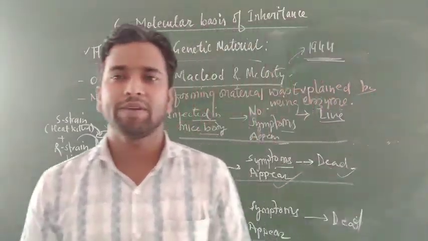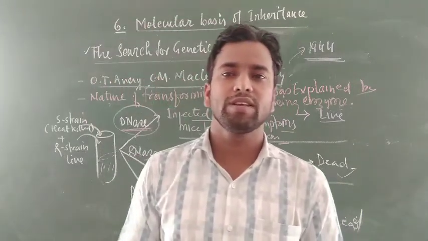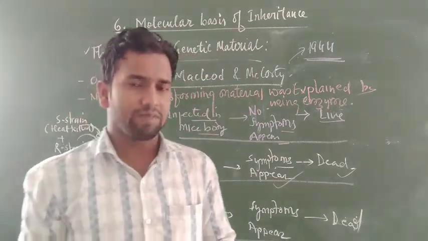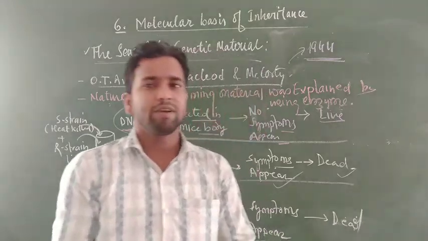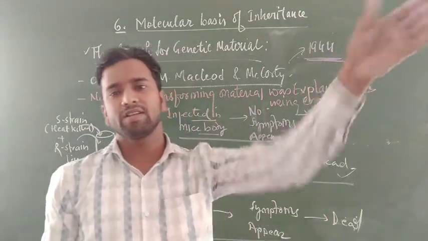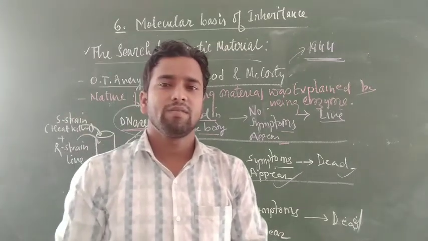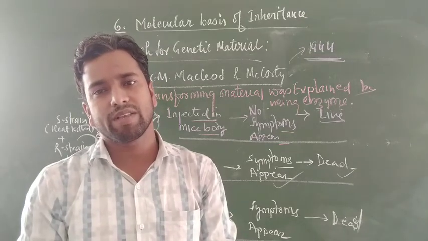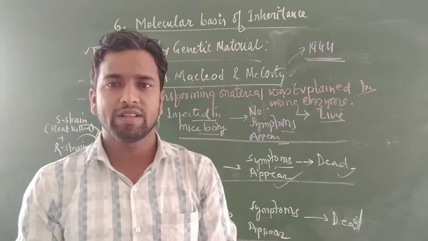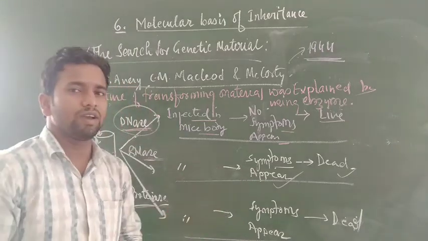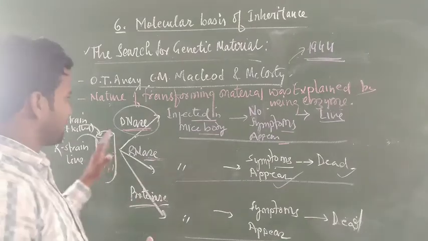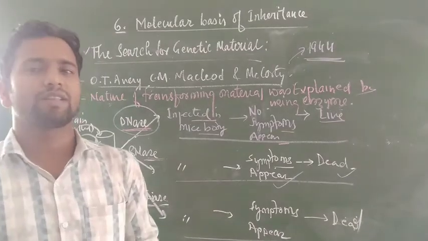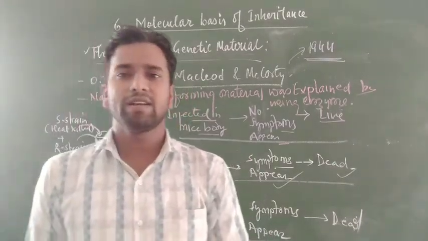In class 11 chapter 9 Biomolecules, the polymer of nucleic acid, DNA, especially deoxyribonucleic acid, you have learned in detail. But this chapter, Molecular Basis of Inheritance, further explains the nature of genetic material, what is the DNA basis, what is their length, and what is the actual size of DNA in human bodies. All this topic is given in NCERT class 12, and I think after the O.T. Avery and MacLeod experiment, one experiment remains, called the Hershey and Chase experiment. A.D. Hershey and Martha Chase experiment.